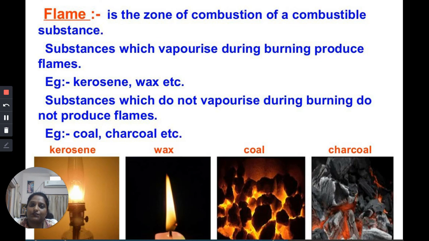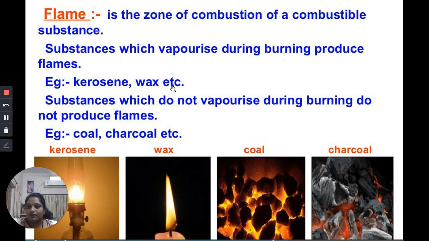Now, why is it converted into vapor? Because of the hydrocarbons which are present in the fuel. If you take the example of wax, it is paraffin wax, which is a petrochemical. Most fuels which are petrochemicals consist of hydrogen and carbon, so they are called hydrocarbons. The carbon present in the fuel reacts with oxygen and produces carbon dioxide. And the hydrogen present in the fuel reacts with the oxygen and converts the fuel into vapor.